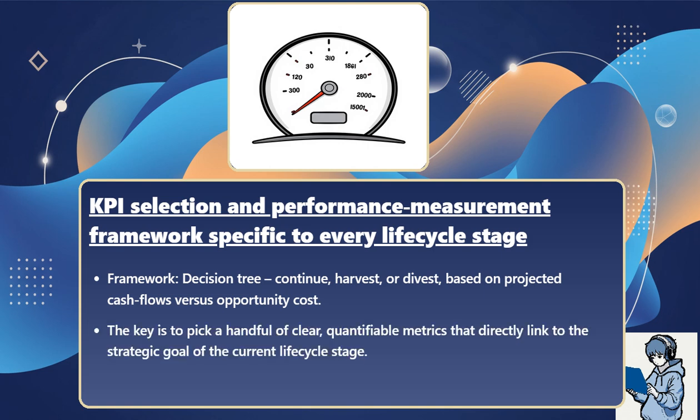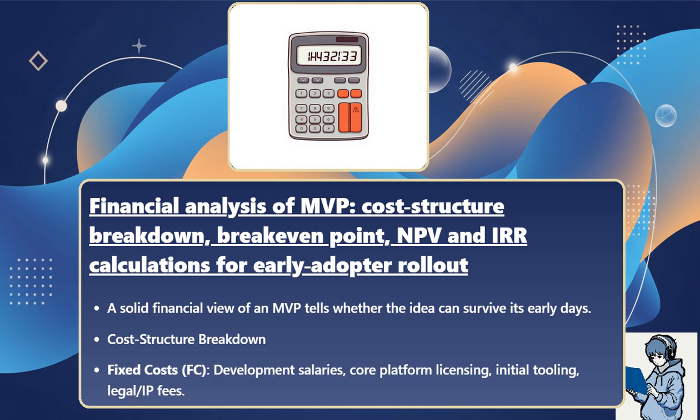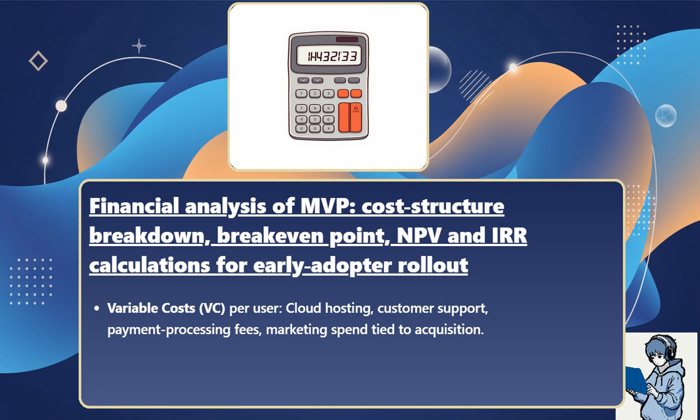The key is to pick a handful of clear, quantifiable metrics that directly link to the strategic goal of the current lifecycle stage. A solid financial view of an MVP tells whether the idea can survive its early days. Cost structure breakdown: fixed costs, abbreviated FC, development salaries, core platform licensing, initial tooling, legal and IP fees. Variable costs, abbreviated VC, per user, cloud hosting, customer support, payment processing fees, marketing spend tied to acquisition.